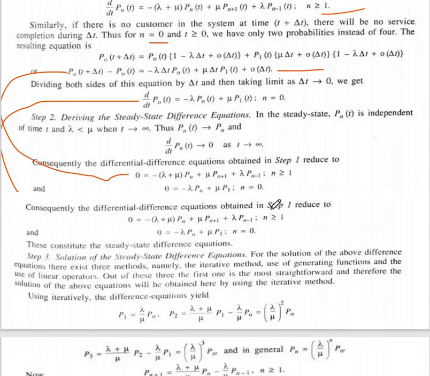And for n equal to 0, this equation can be written as 0 equal to minus lambda P0 plus mu P1.